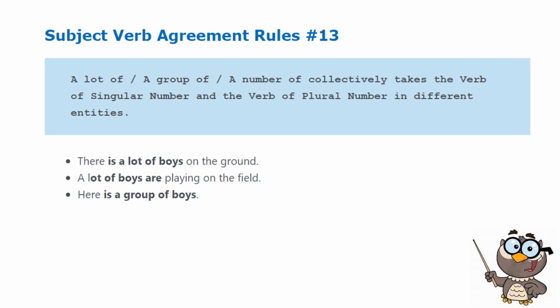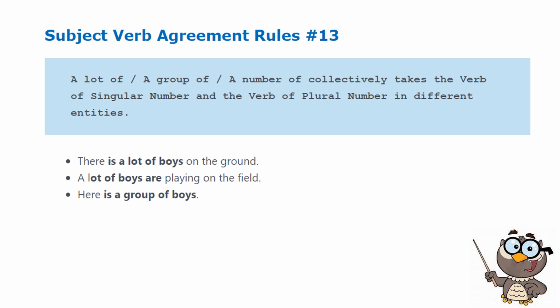Let's continue with rule number 13. A lot of, a group of, a number of collectively take the verb of singular number and the verb of plural number in different entities. Example: there is a lot of boys on the ground. A lot of boys are playing on the field. Here is a group of boys.